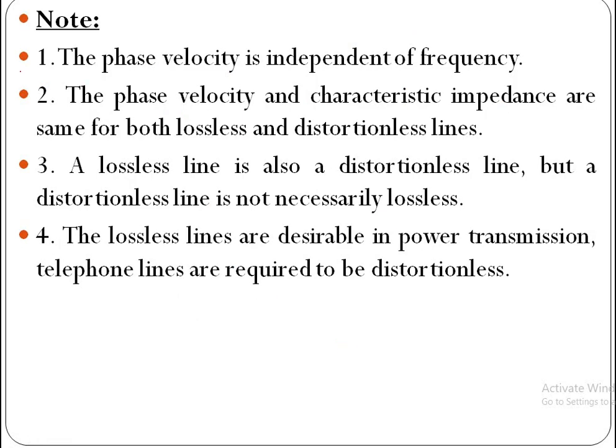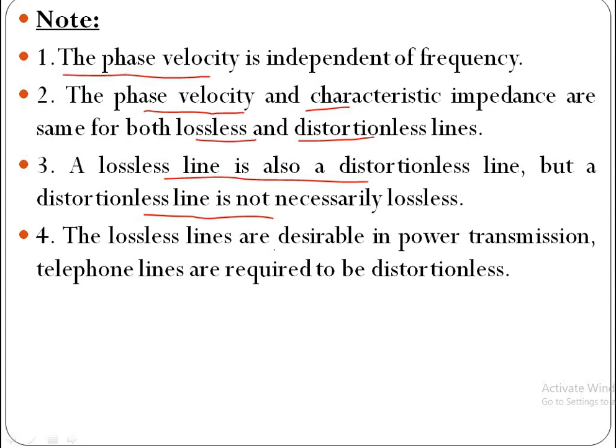Note, in both cases, phase velocity is independent of frequency. Second point, phase velocity and characteristic impedance are same for both lossless and distortionless lines. Third point, a lossless line is also a distortionless line, but a distortionless line is not necessarily lossless.